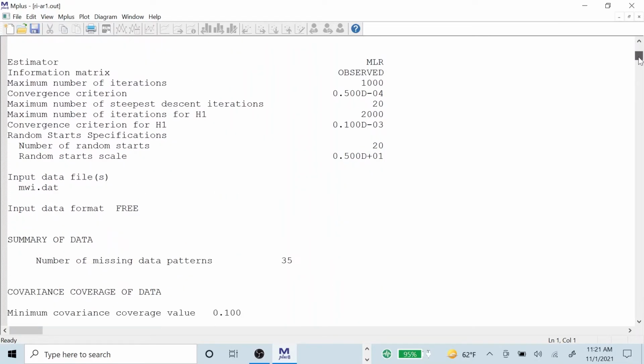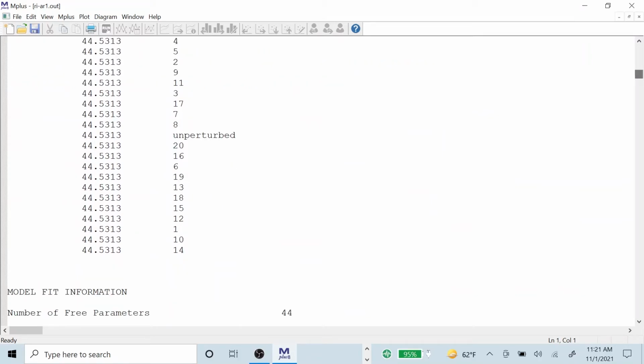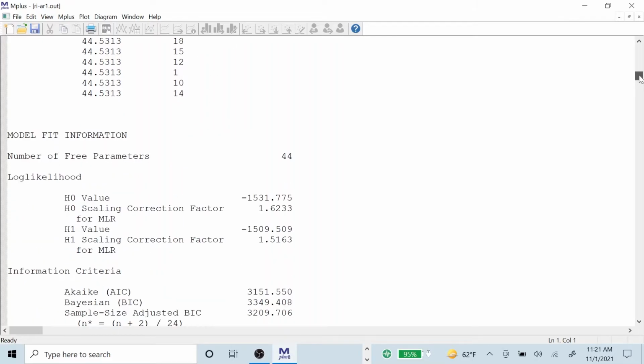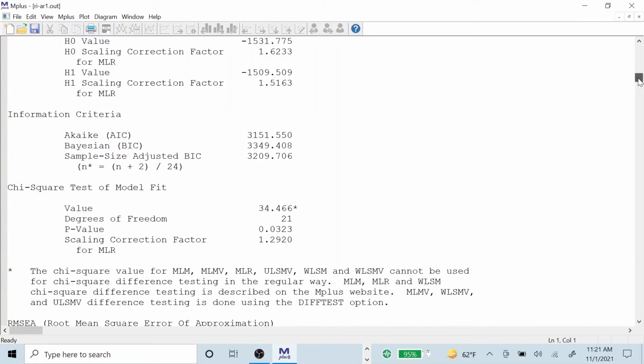And that gives you a list of solutions that are all the same, which indicates that you have an easily found maximum likelihood solution. So the parameter estimates are easily determined from the information in the data. And you have chi-square of 34 with 21 degrees of freedom, which is what we reported. So that's a well-fitting model.